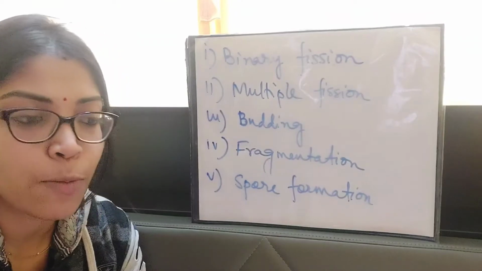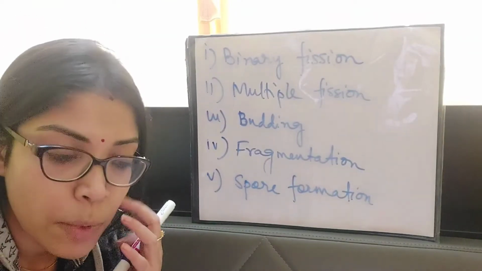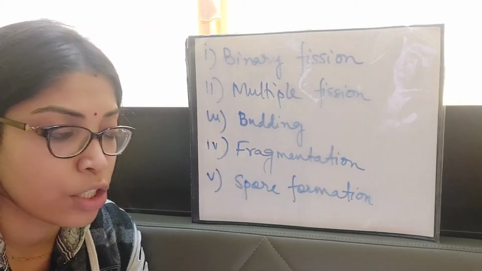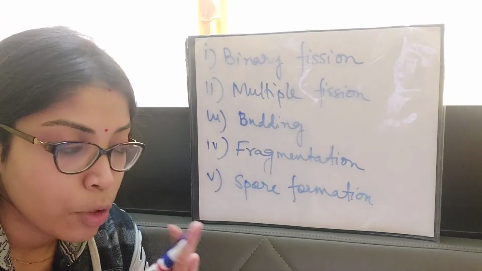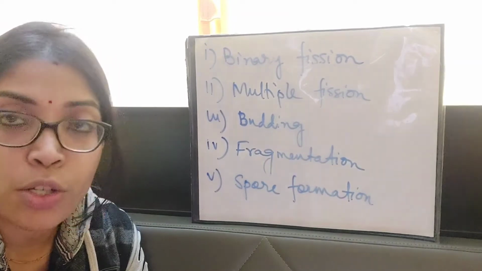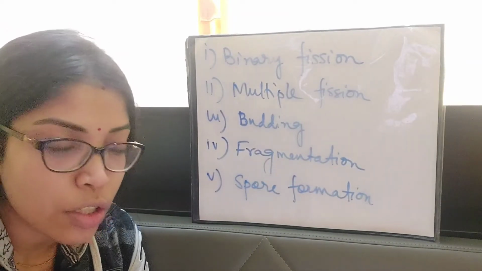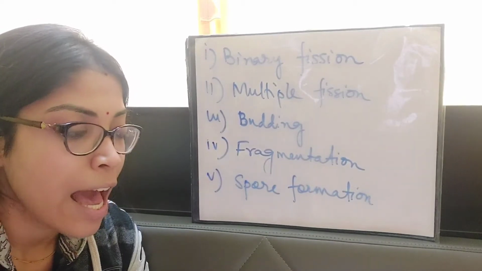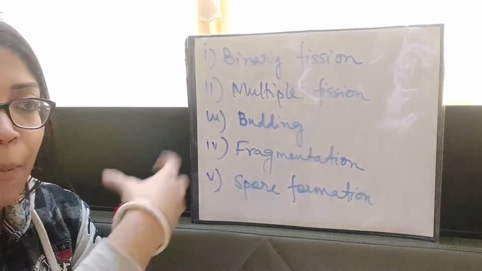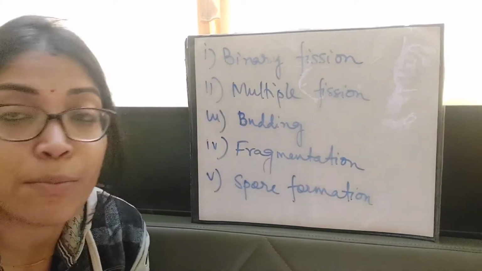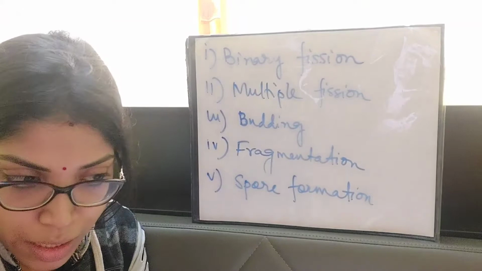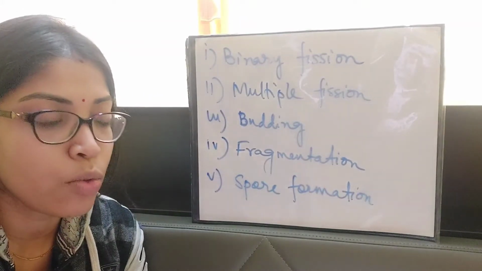Spores are formed during unfavorable conditions. To keep the spores protected from unfavorable conditions, they are produced inside the spore sac. When favorable conditions arrive, the spore sac bursts open, and each spore comes out and develops into a new individual. When they come out of the spore sac, they fall on the ground or any substrate, and there they start growing further and develop into a fully grown organism.